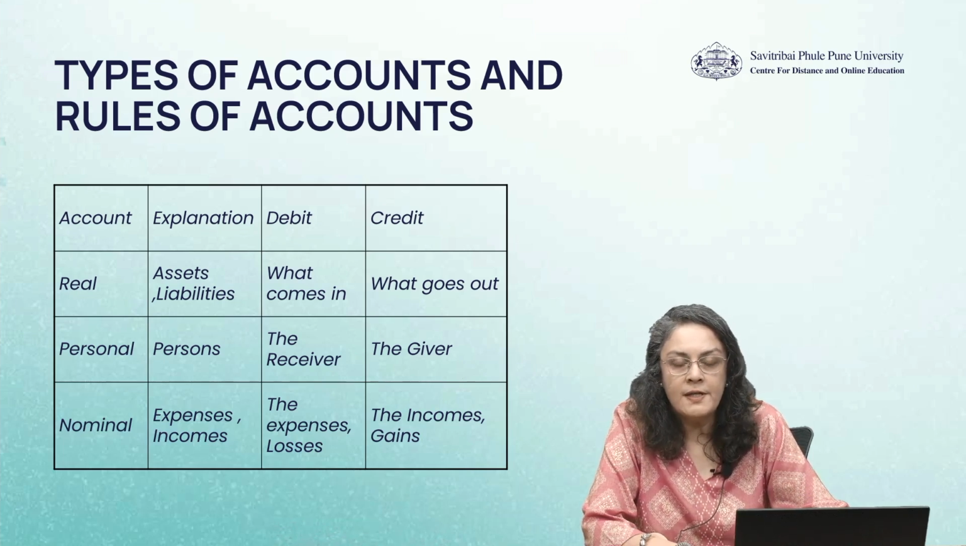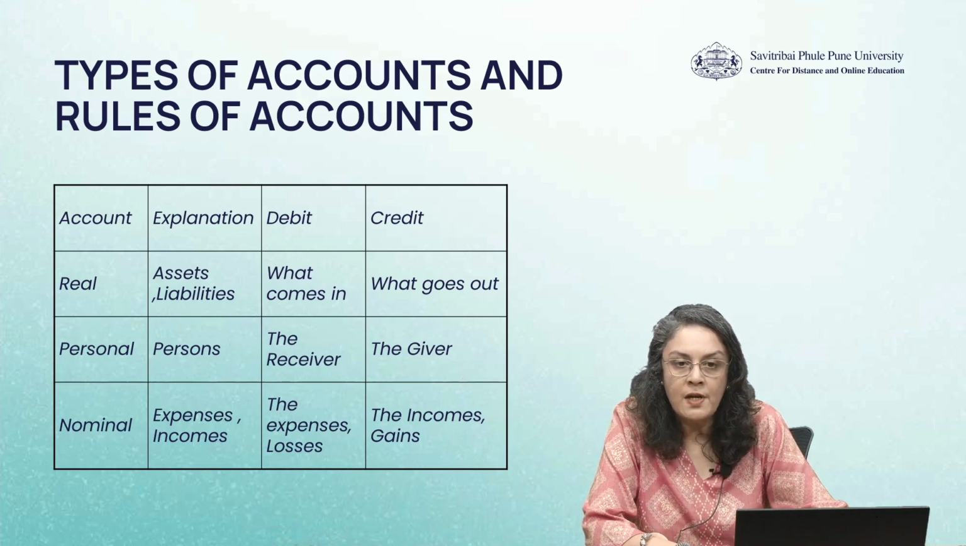Going further, let us have a look at types of accounts and rules of accounts. If you can see in the first column, there are the three types of accounts: real account, personal account and nominal account. Based on these types of accounts, there are three rules of accounting. These three rules of accounting are universal.